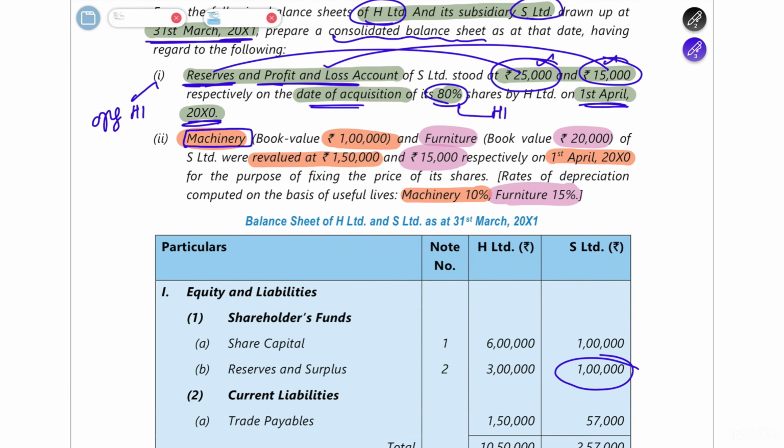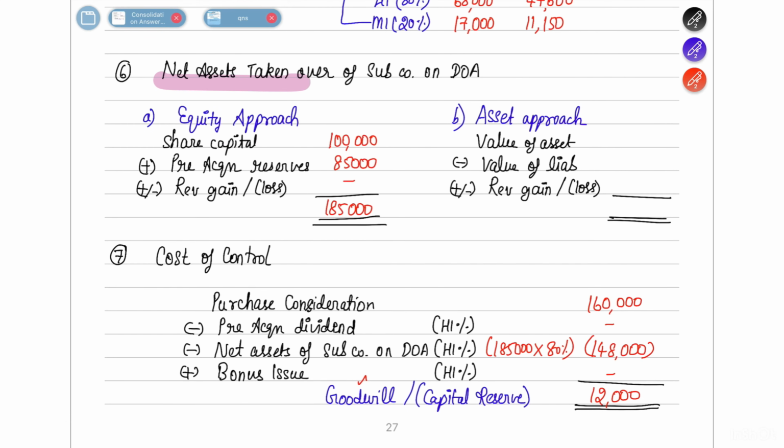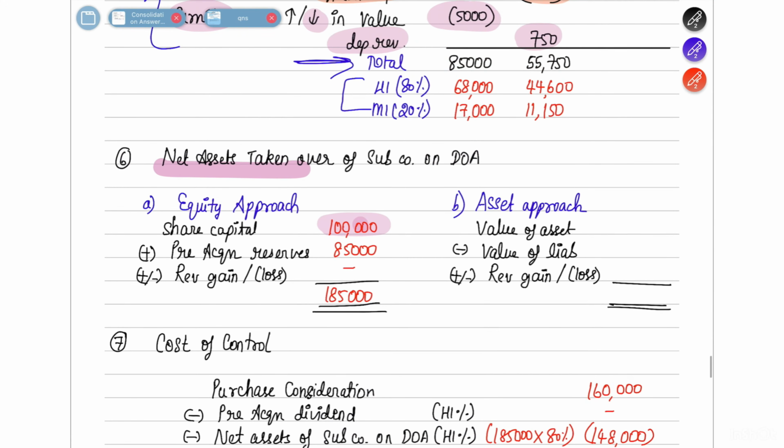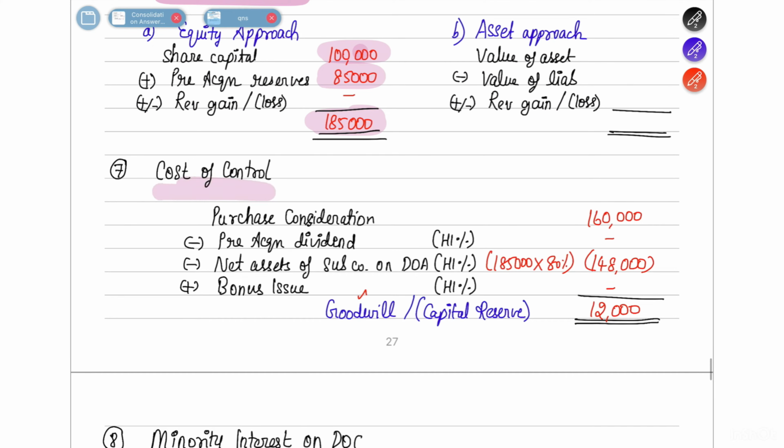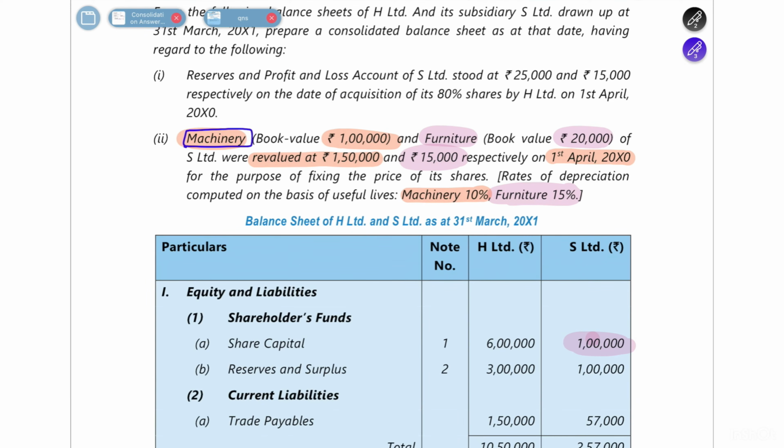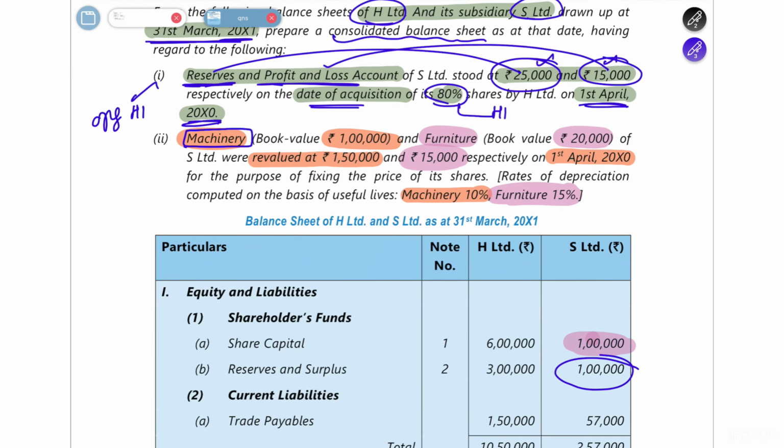So how much is there in the share capital of S Limited? There is 1 lakh rupees. So in the share capital of S Limited, you put 1 lakh rupees here. Then pre-acquisition reserve, you have already found out that it is 85,000. So 85,000 you put in here. So totally 1,85,000 is the total net assets taken over of the subsidiary company on date of acquisition. Then cost of control, the PC, will not be directly given in the question. You have to find it out using the investments column.